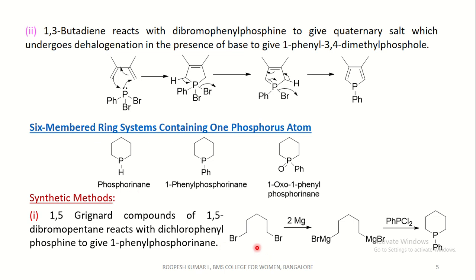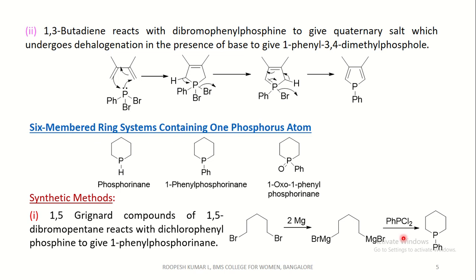That is, dibromopentane reacts with magnesium to form Grignard reagent. This is an organomagnesium, as I told before. This carbon possesses slightly negative charge.